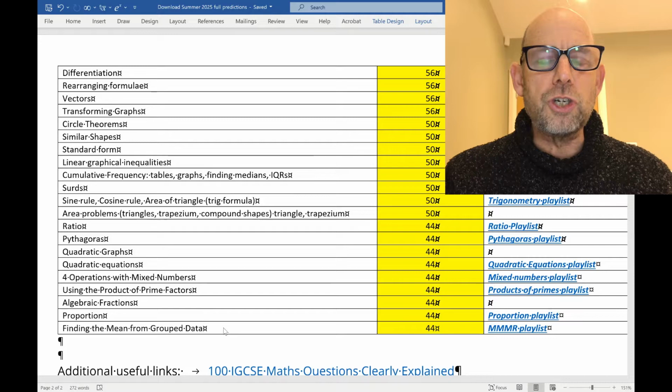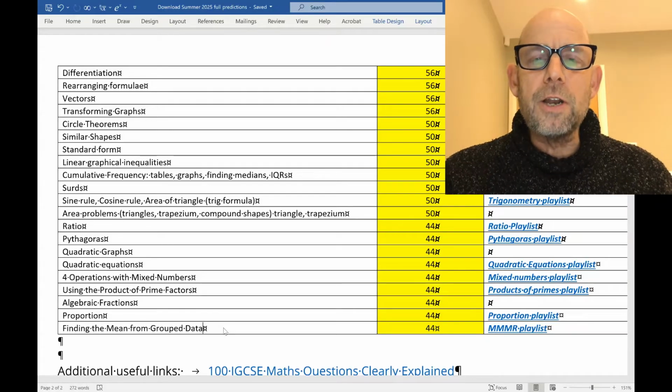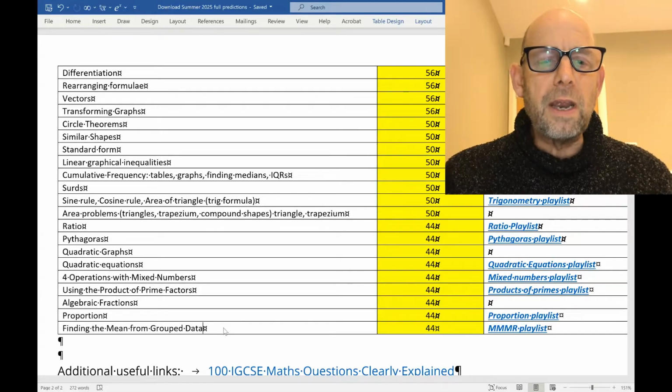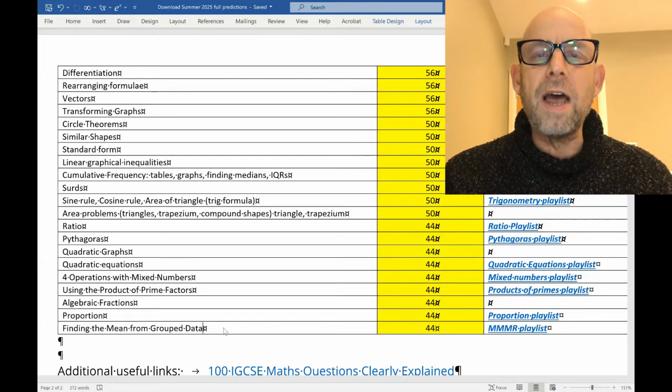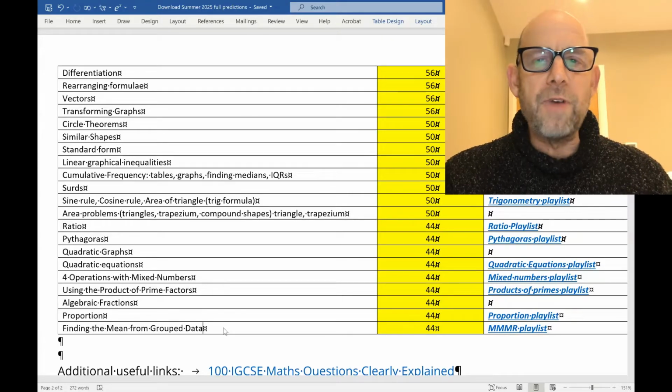You probably will say to yourself, y is proportional to x, equals, find k, use k. Algebraic fractions, you'll need to be at ease with operations with algebraic fractions. Using the product of prime factors, that would include finding the products of prime factors and using prime factors to find highest common factors, lowest common multiples, that sort of thing.